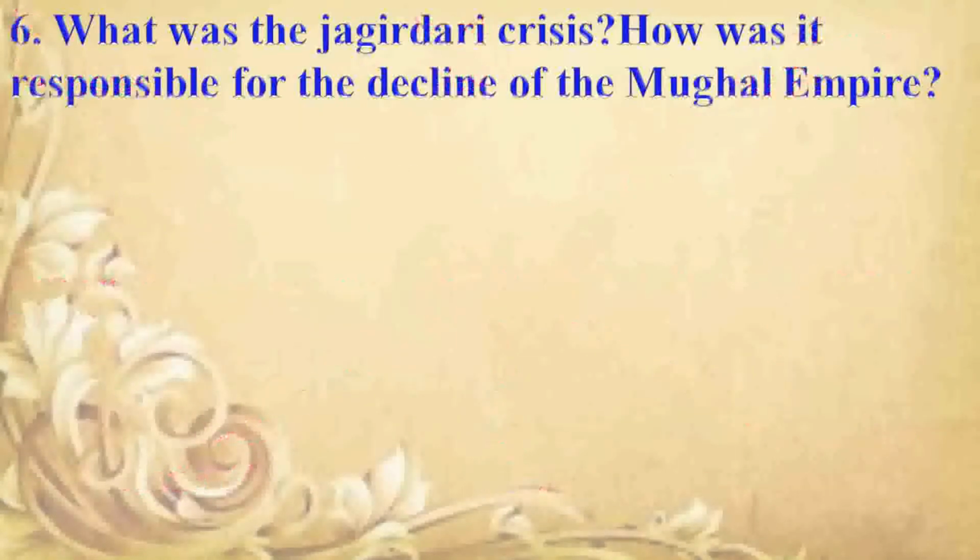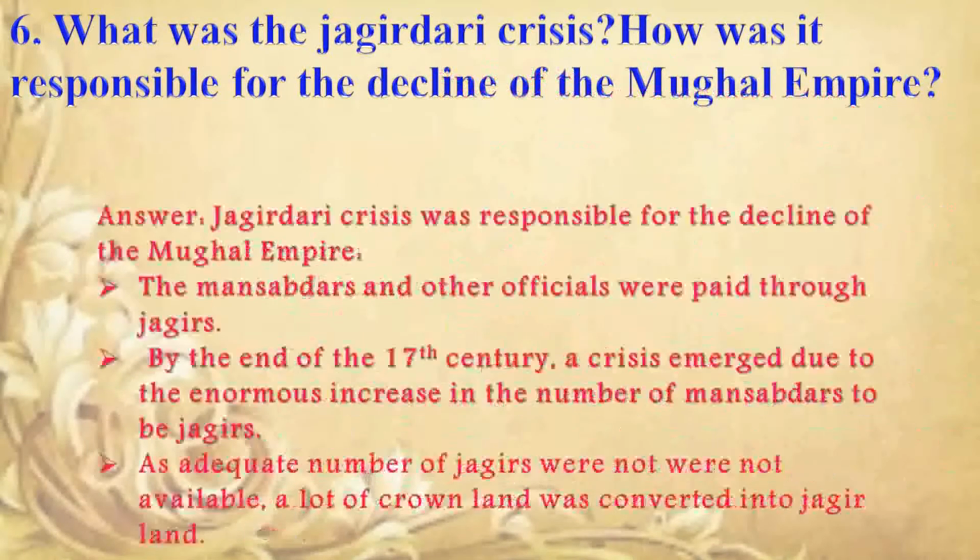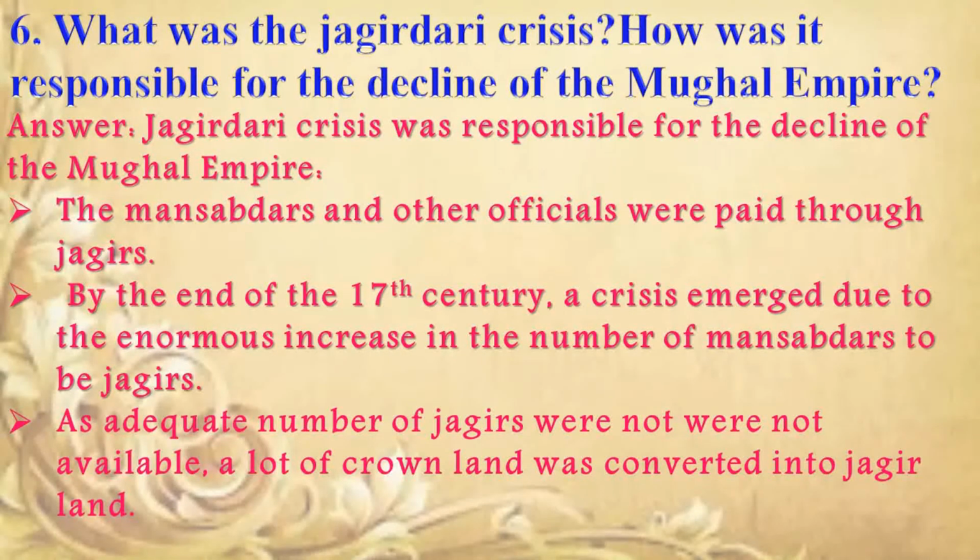Next question. What was the Jagirdari crisis? How was it responsible for the decline of the Mughal Empire? Answer is, Jagirdari crisis was responsible for the decline of the Mughal Empire. The Mansabdars and other officials were paid through jagirs.